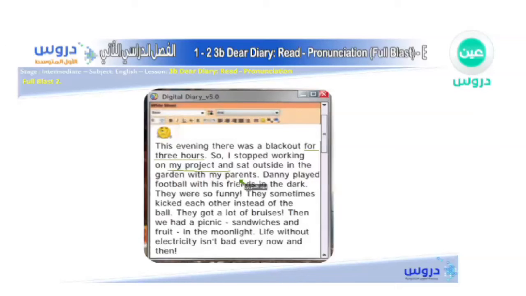He said that he sat with his parents. That's first. Then he said, Danny played football with his friends in the dark. They were so funny. They sometimes kicked each other instead of the ball. They got a lot of bruises. Then we had a picnic. So what do you think? He said that he was with his parents, you see. I sat outside in the garden with my parents, and Danny, of course, played football with his friends.